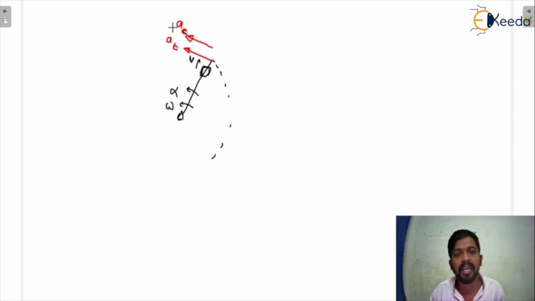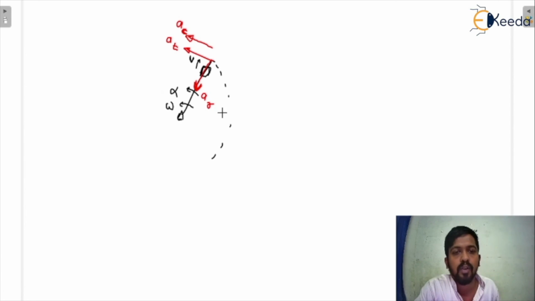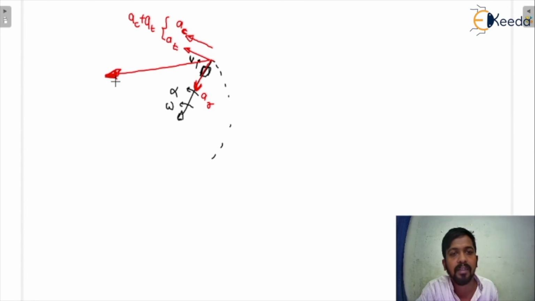So here both are in the same direction, and we all know that there will be a normal acceleration or radial acceleration, which we call v square upon r, or you can say r omega square. So there will be two accelerations in the same direction, so we can write it as ac plus at, and both are in the same direction, so the total acceleration will be somewhere between these. Are you getting my point?